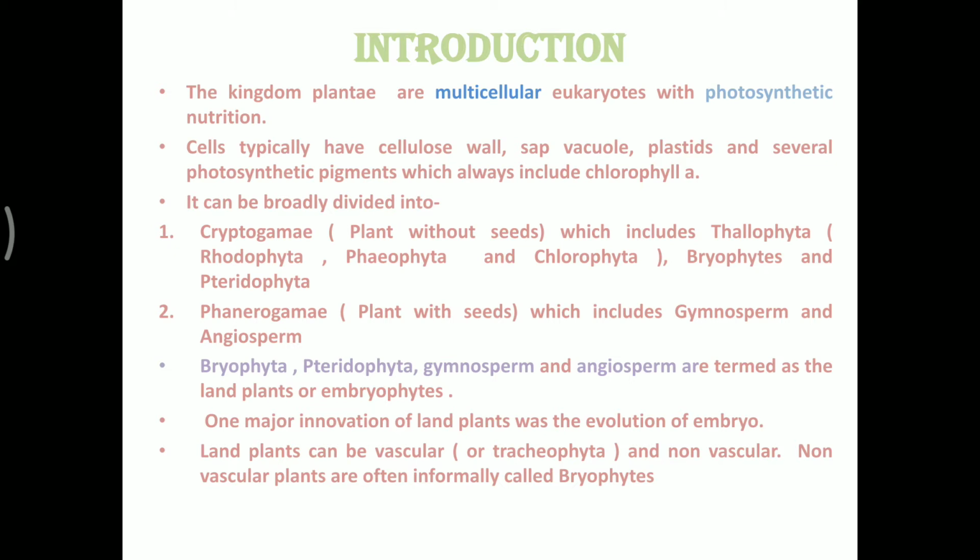The land plants can be vascular, the tracheophyta, or non-vascular. Vascular means they have proper tissues for transportation of water, or they can lack it, as in bryophytes. Bryophytes do not have proper xylem for the conduction of water.